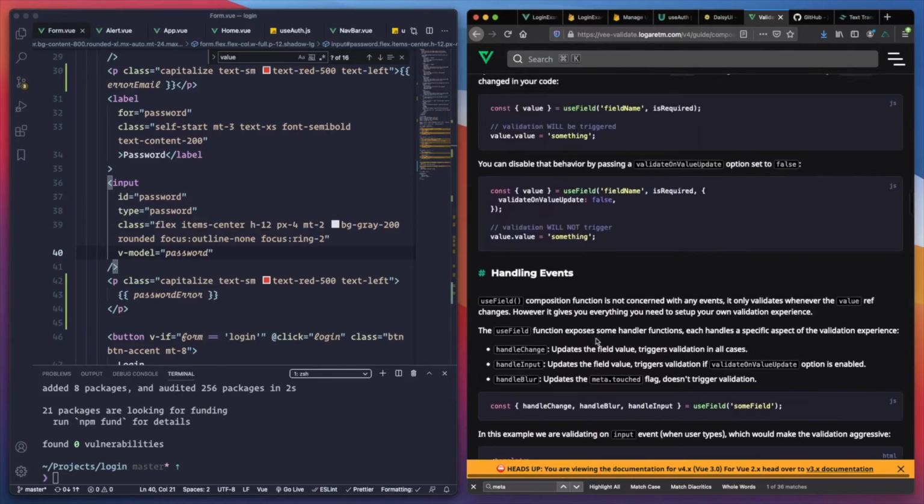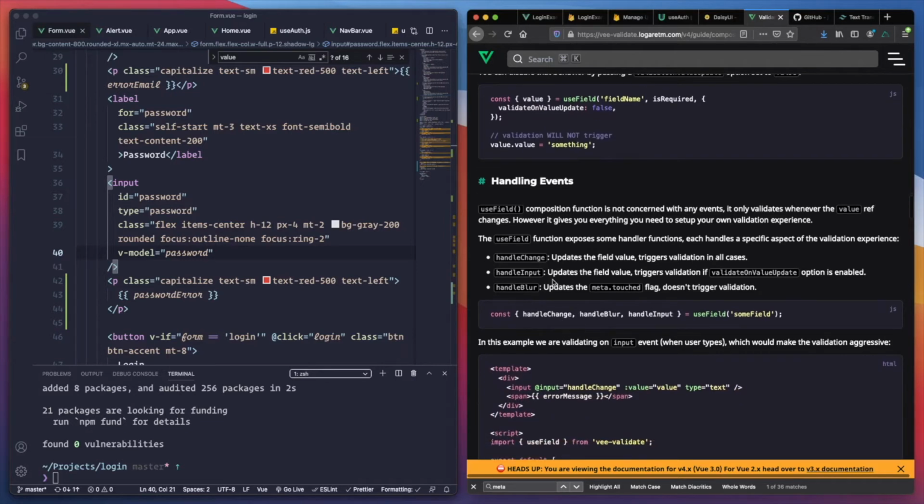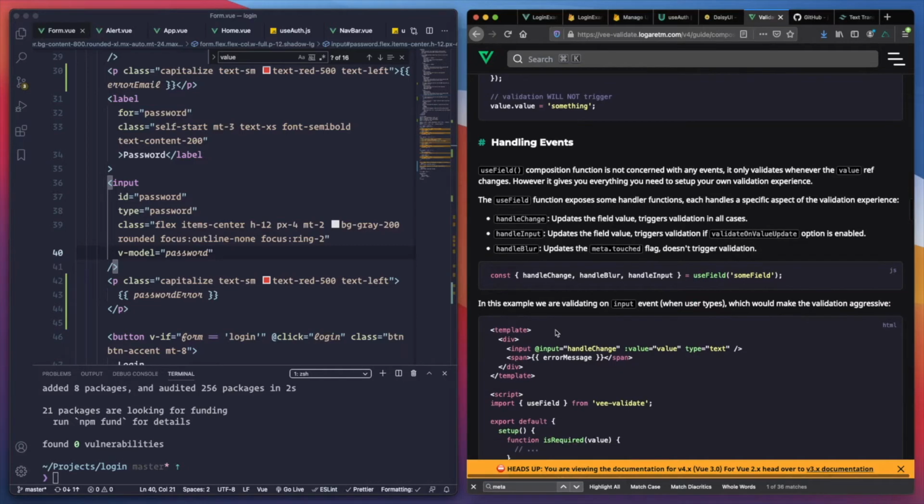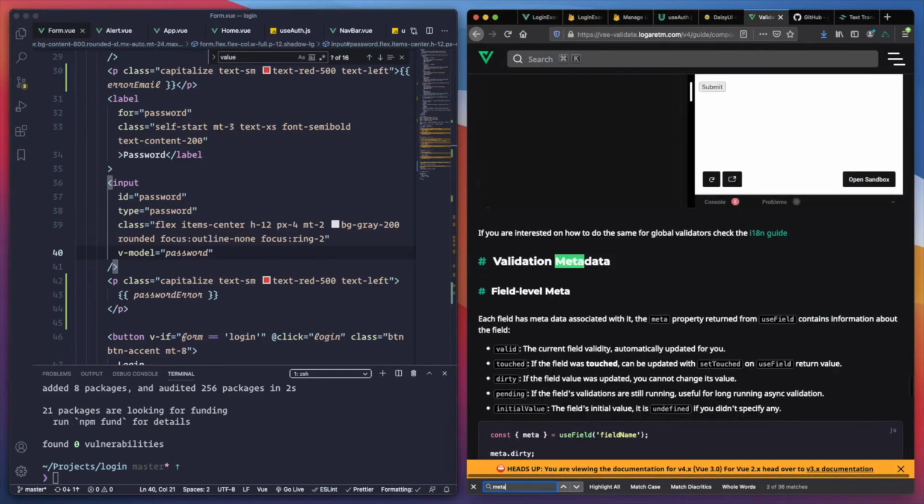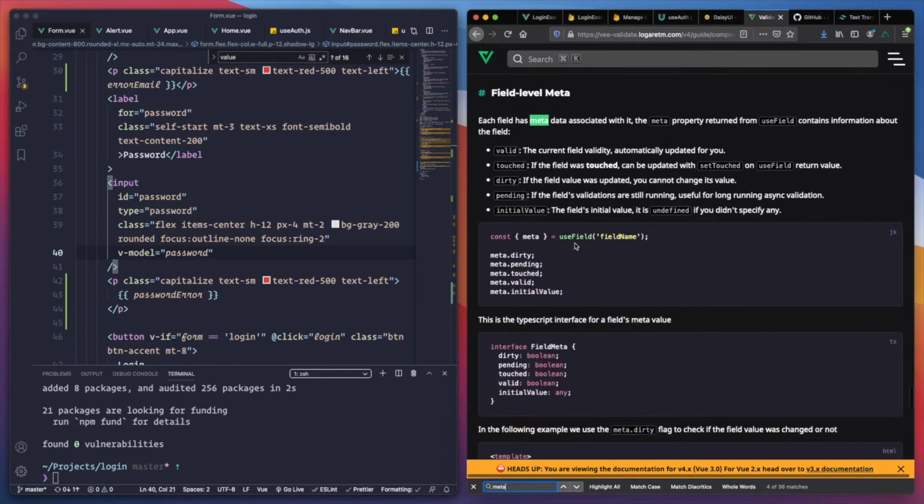Here, from the useField function, we can get the meta. It has dirty, pending, touched, valid.